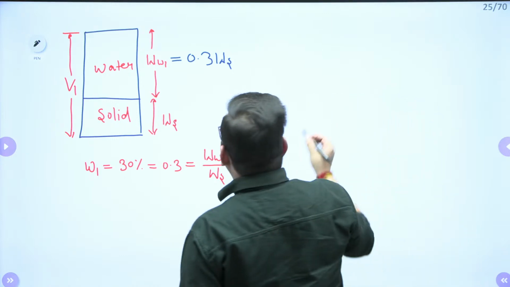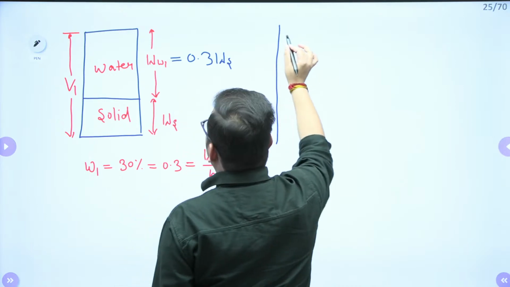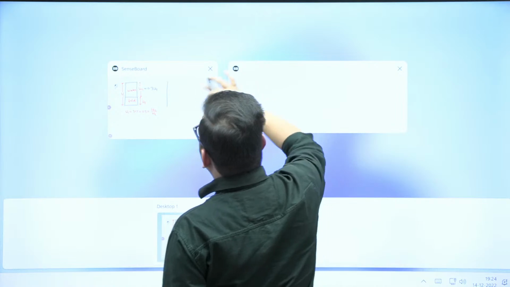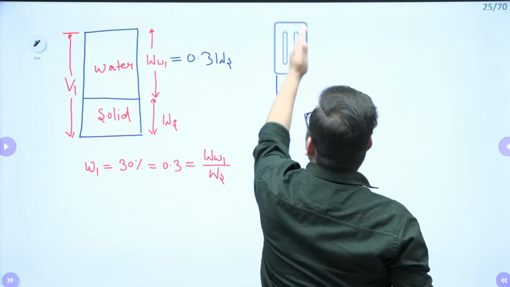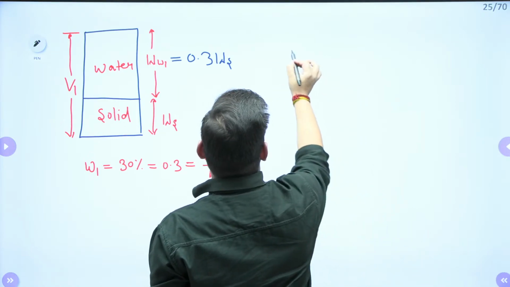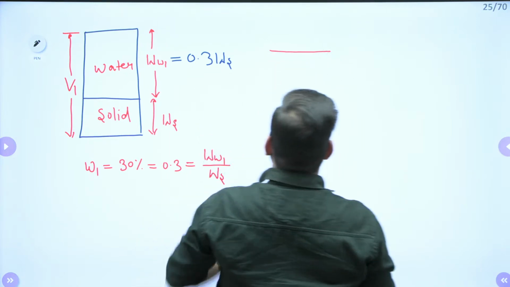Similarly, if I draw the second condition, what is the second condition? Now you have reduced the water content to 15%.